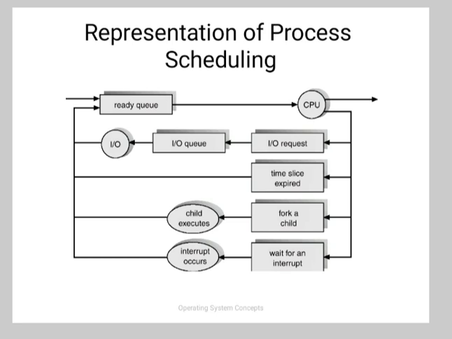Process scheduling is a fundamental operating system function. It is a set of policies and mechanisms supported by the operating system that control the order in which the work to be done is completed. So the scheduler is an operating system program that selects the next job to be admitted for execution. There are performance criteria that are frequently used by the scheduler to maximize the system performance. These are CPU utilization, throughput, turnaround time, waiting time, and response time.